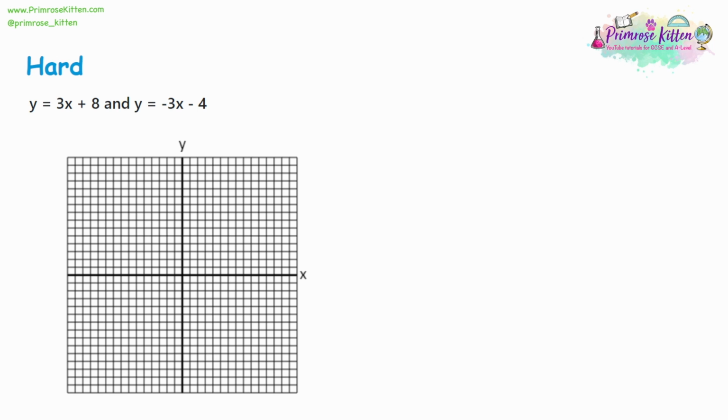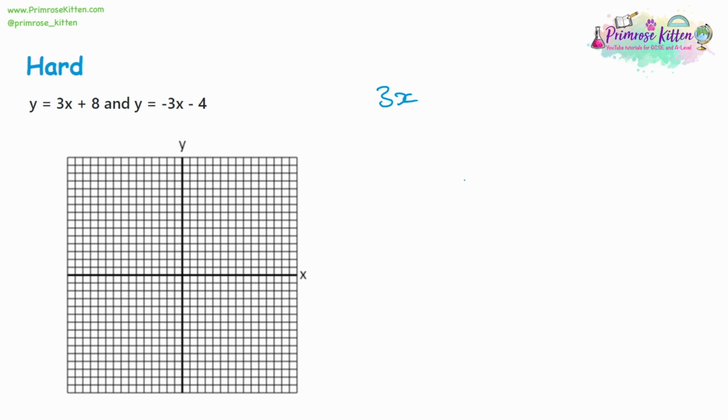Now, there will always be a rearranged by y equals. So you need to solve simultaneous equations on a graph. You first have to rearrange them so it's y equals something. Now, it's the same method that we've just been doing, because if you think about it, both these equations are equal to y. So you can make them equal to each other.